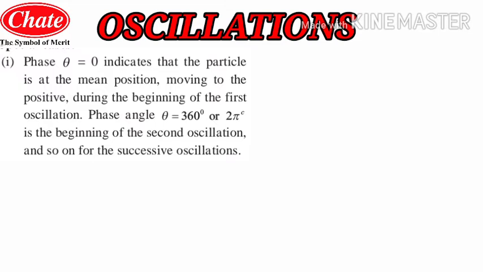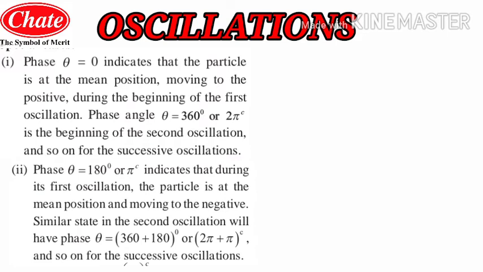Now we will see the second phase. At the second phase, theta is equal to 180 degrees, or in radians it is pi radian. It indicates that during the first oscillation the particle is at the mean position and moving to the negative side. So we can say that the particle will be at the mean position and moving to the negative side.